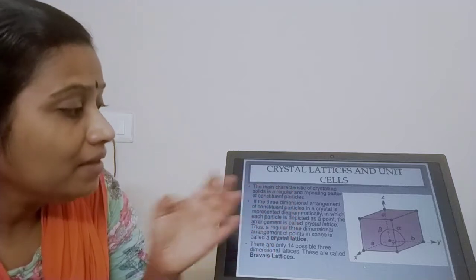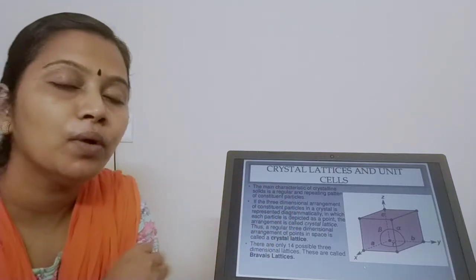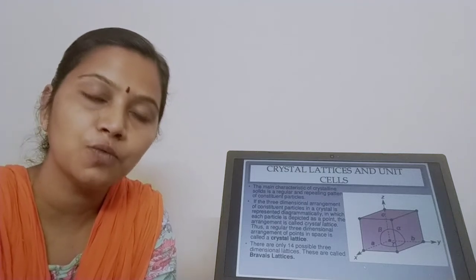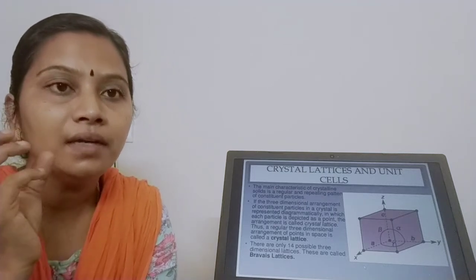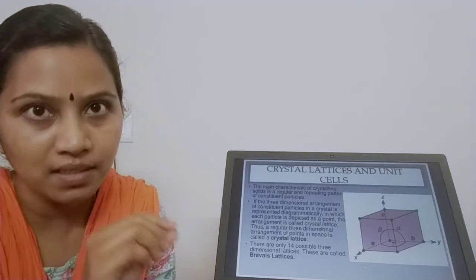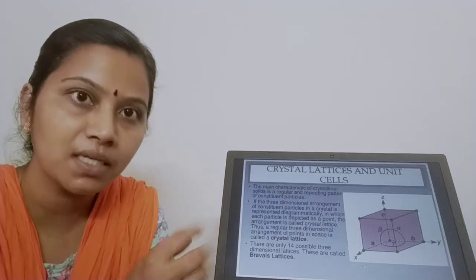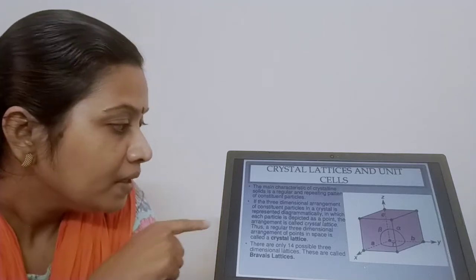So when you see the three-dimensional structure of these points in space, I am going to call it a crystal lattice. What is a crystal lattice? The three-dimensional arrangement of points in space is called a crystal lattice. What are points? The constituent particles which make up the crystalline solid are called points.